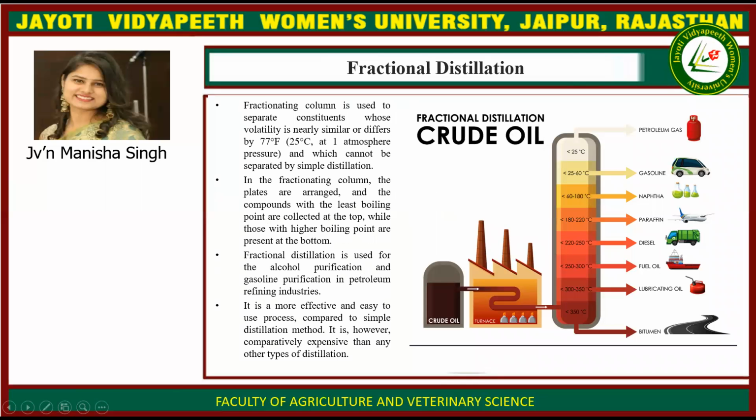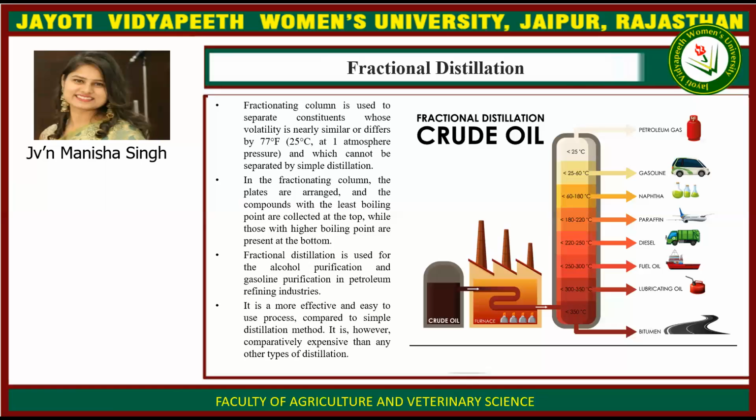Then fractional distillation. A fractionating column is used to separate constituents whose volatility is nearly similar or differs by 77 degrees Fahrenheit or 25 degrees Celsius at 1 atmospheric pressure, and which cannot be separated by simple distillation.